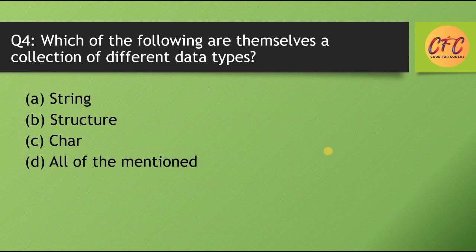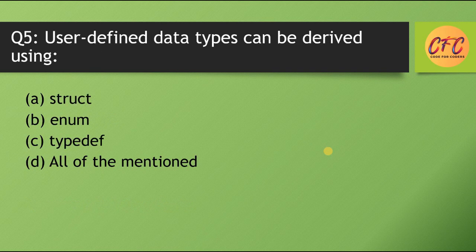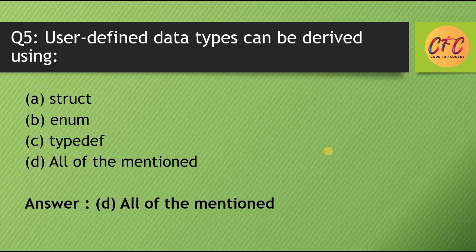Question number 4. Which of the following are themselves a collection of different data types? Options are string, structure, char, all of the mentioned. So the correct answer is option B, structure. Question number 5. User defined data type can be derived using: struct, enum, typedef, all of the mentioned. So the correct answer is option D, all of the mentioned.